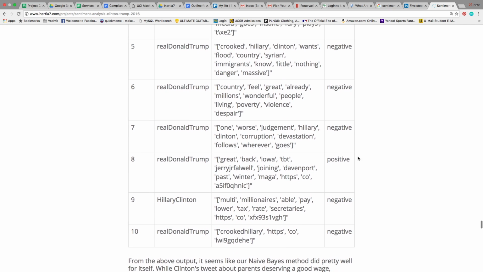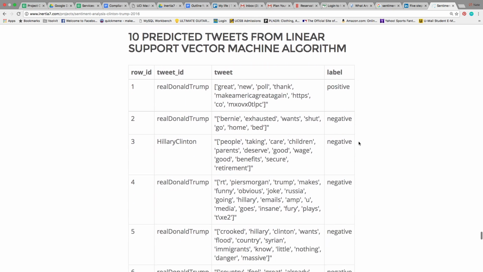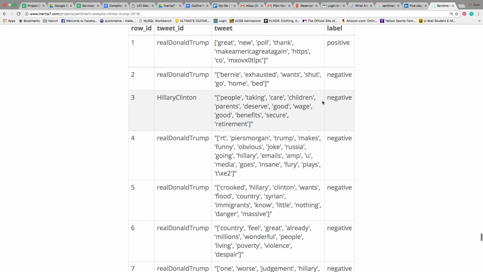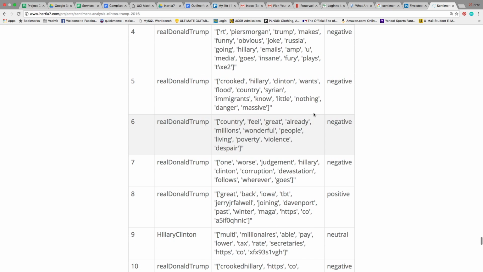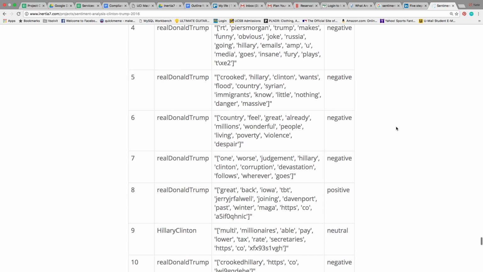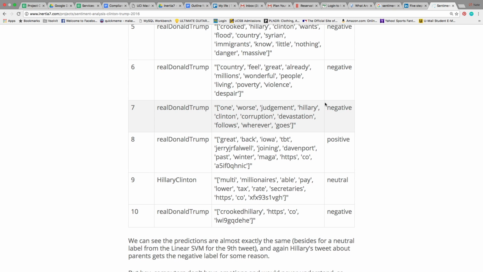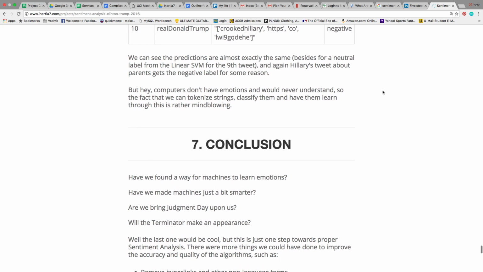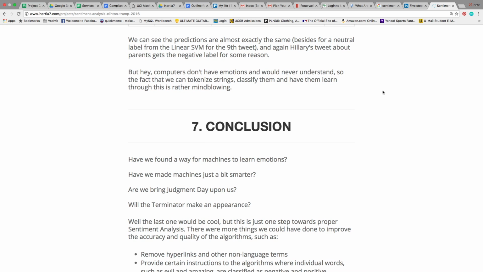But other than that, great, Iowa, positive, worst judgment, negative. Pretty good. So now the linear support vector machine, once again, gets this negative label here for some reason. You got crooked Hillary, negative. You got poverty, violence, negative. Yeah, I would say that's pretty good. Obviously not perfect, but the fact that we can train this on computers and have this work is pretty awesome.